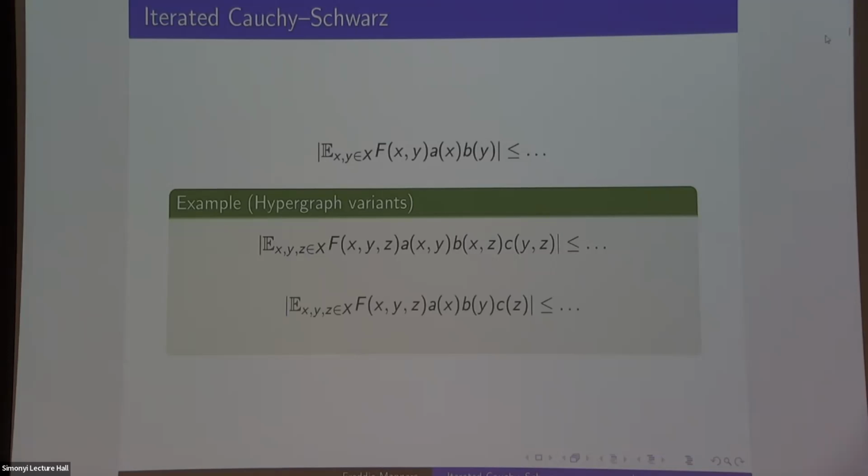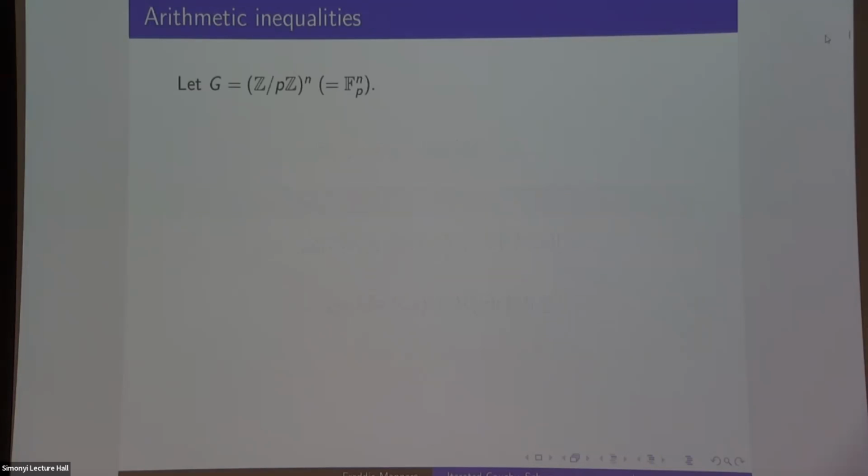If I have a different pattern, if I have functions a, b, and c in only 1 variable, and I Cauchy Schwarz this out, then I get some different pattern on the right-hand side, and so forth. And these things have no known analog in spectral theory. There's no nice spectral theory of tensors. So that's very useful.